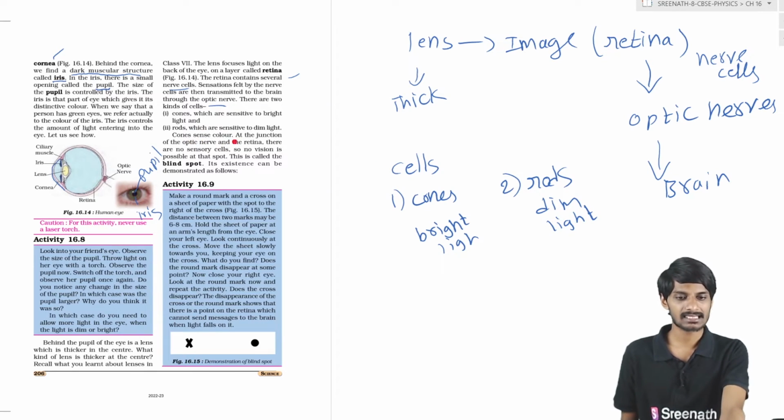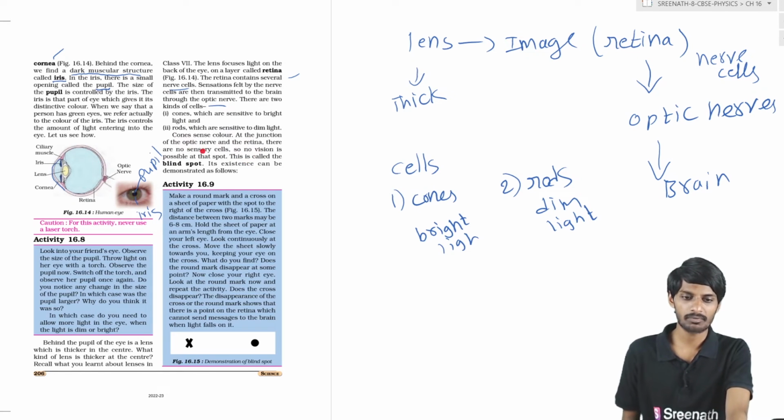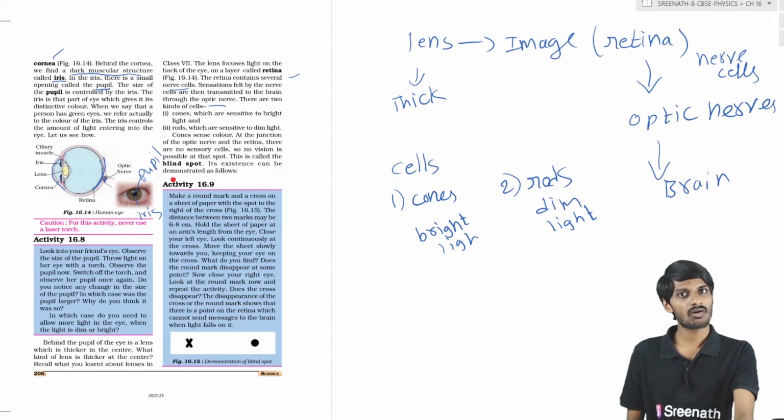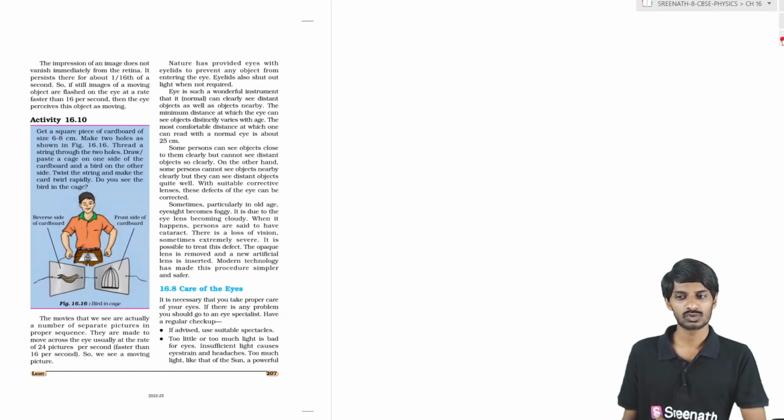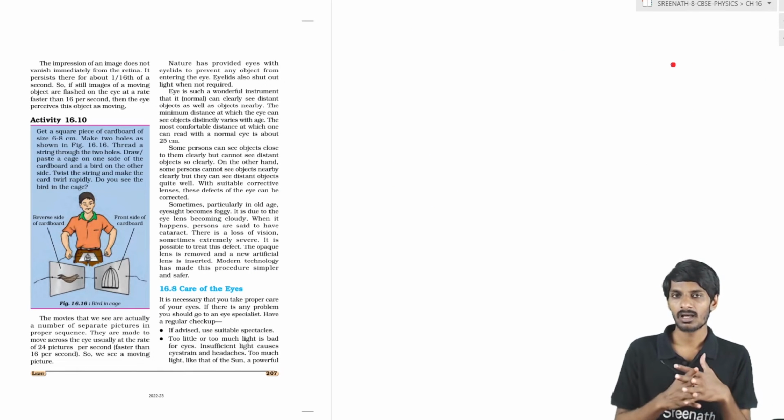Cones sense color. At the junction of the optic nerve and the retina, this is the optic nerve, students, and this is the retina. At this junction there are no sensory cells, so no vision is possible at that spot. We call that the blind spot. What is it, students? The blind spot. So this is the thing about the eye, students.